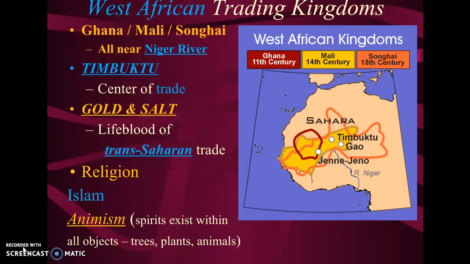The religion that they're participating in is Islam. However, this is the only place in Africa that is following animism, which is another religion, but it's sort of a way of living. They believe that spirits exist with all objects. Everything has a spirit, the tree, the plant, the animals, the bug crawling on the ground, and that everything has sort of feelings and spirits that exist within it. So while they're Islamic, they're also practicing animism, which is just sort of like a religion or a thought or a philosophy.